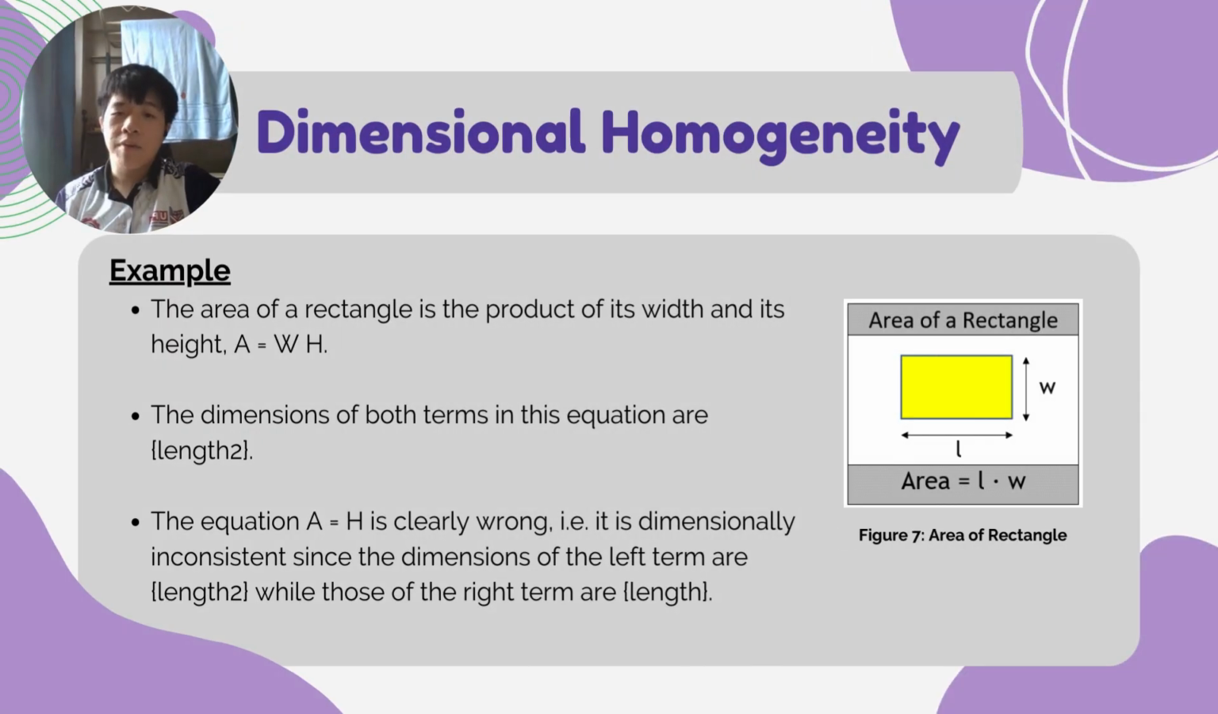Let's look at an example. The area of a rectangle is the product of its width and its height, which is A equals WH, where A stands for area, W stands for width, while H stands for height. The dimension of both sides of this equation is length squared. The equation A equals H is clearly wrong, since it is dimensionally inconsistent: the dimensions of the left term are length squared, while those of the right term are length.